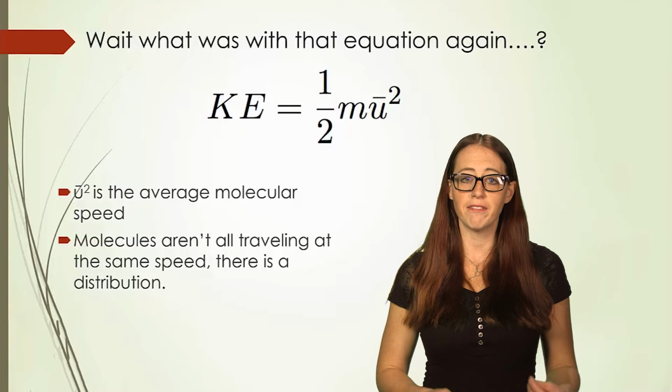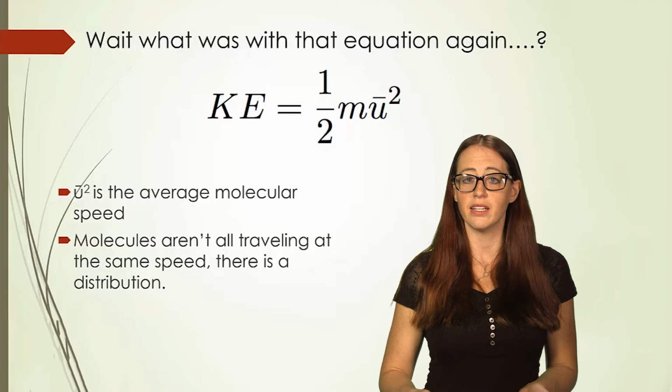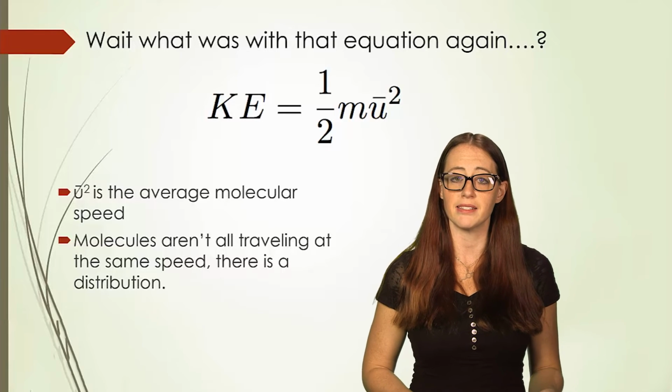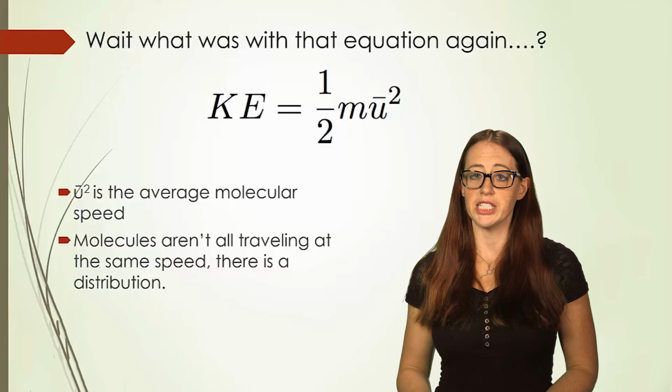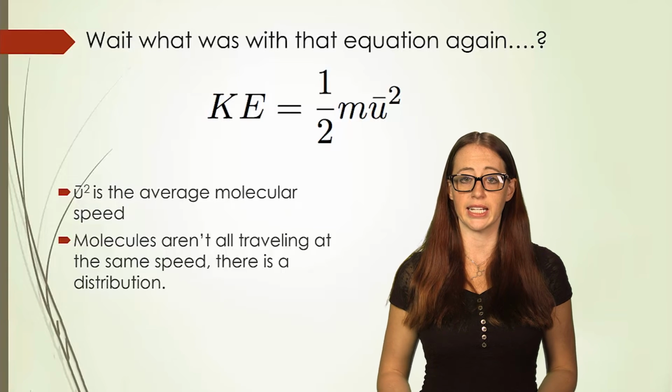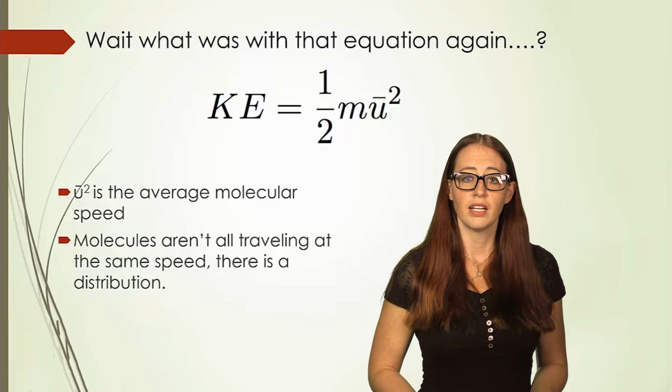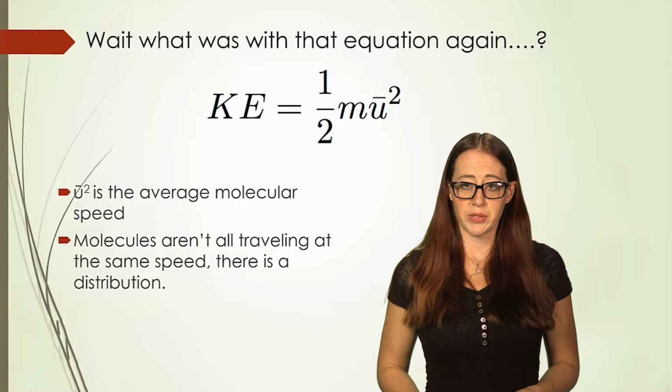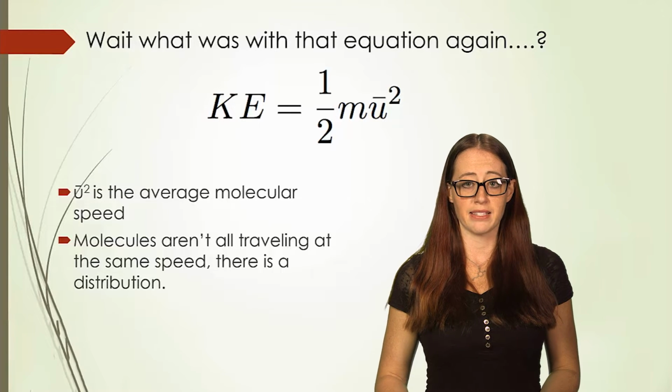Definitely not. You can follow each one and see that some move slowly, some move quickly, and some change their speeds. The U with a line over it denotes a way of putting this into a kinetic energy formula. Let's look at distributions and their relationships to temperature and mass now.